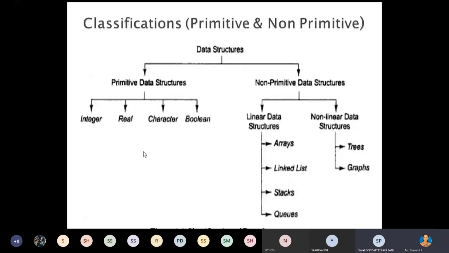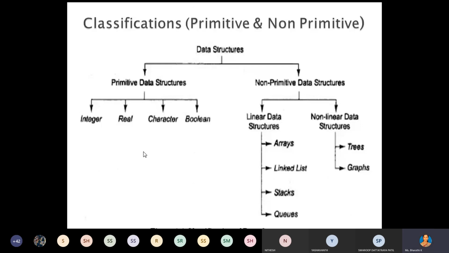In the previous class, we discussed the different classifications of data structures. Under that, mainly we have two types: one is the primitive data structure, and the second one is the non-primitive data structure. Under primitive, we have basic data types like integer, float, character, and boolean. Under non-primitive data structure, again we have two types: linear data structure and non-linear data structure.